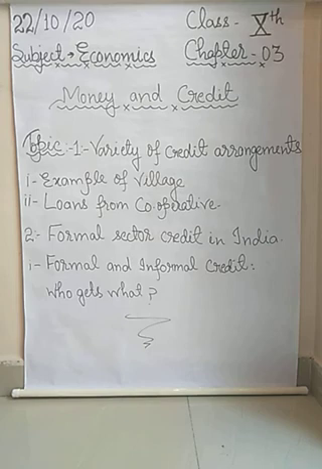So why is there such a great difference in graph 2? Where is the problem? The first important point is that there are not enough formal sources, institutions or banks in the villages from which farmers or poor villagers can take loans.